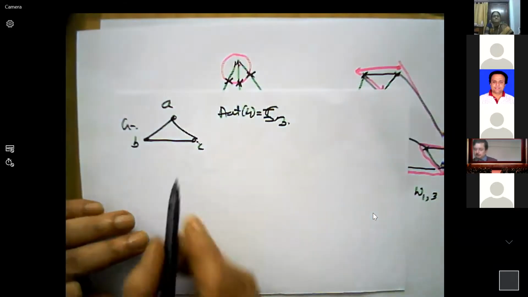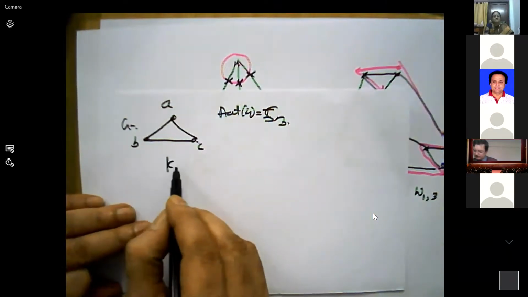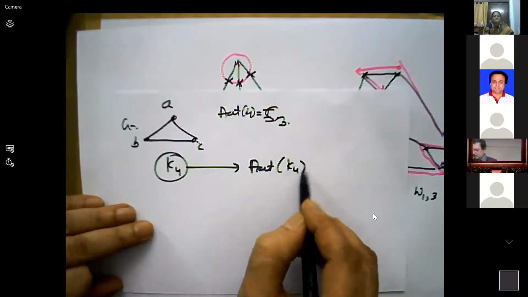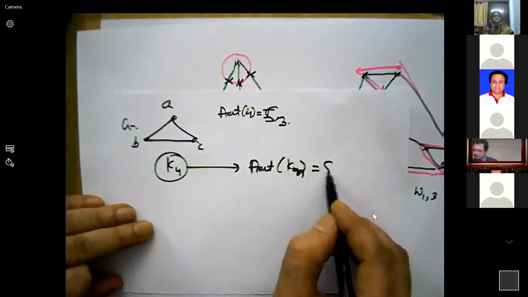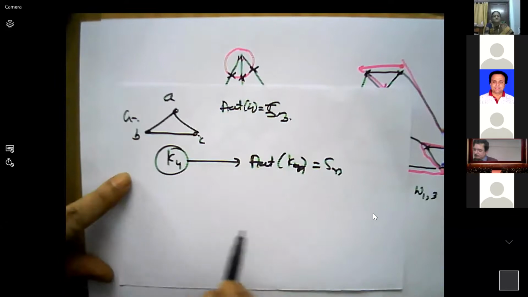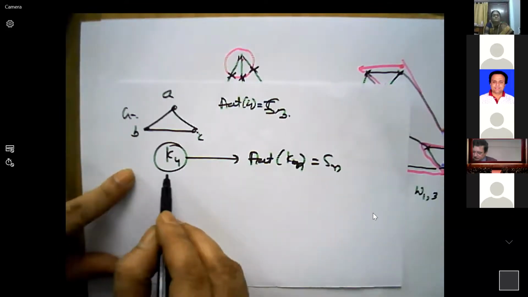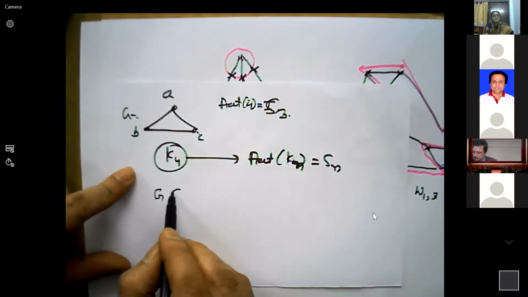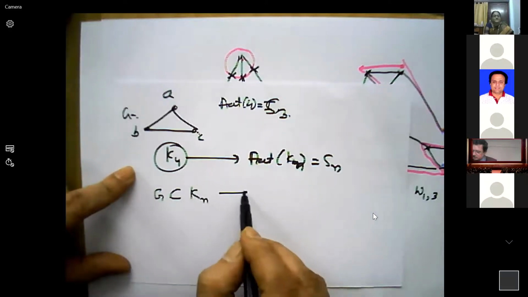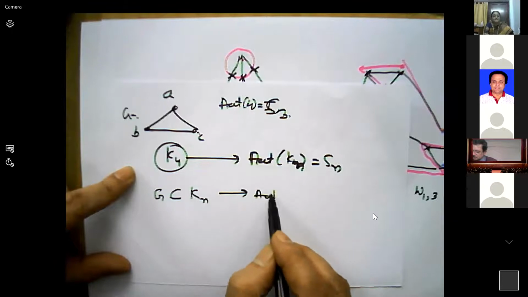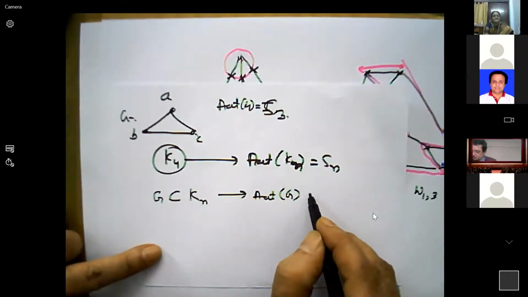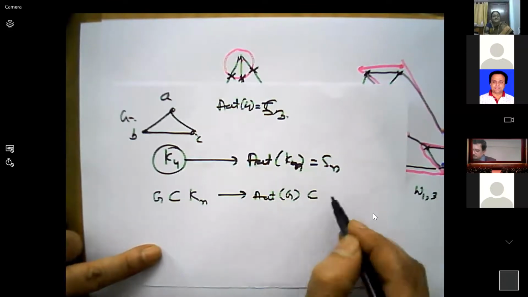For example, take any complete graph. The automorphism group of the complete graph Kn is Sn. It does not mean that every graph G of order n is a subgraph of Kn. It does not mean that the automorphism group of G is a subgroup of